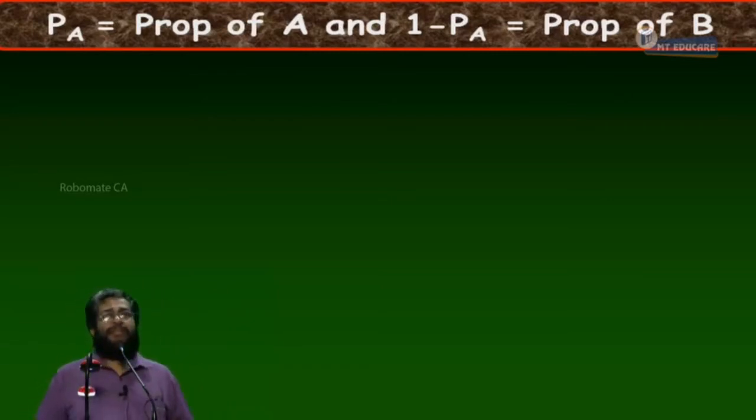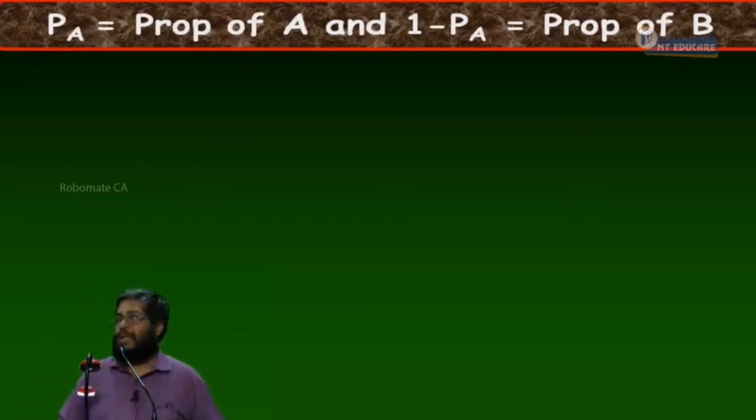Now if I invest 40% in A, B should be how much percent? 60%. Understandable. Only A and B, yes or no? Let PA be the proportion of A and 1 minus PA be the proportion of B. Can we start or not?